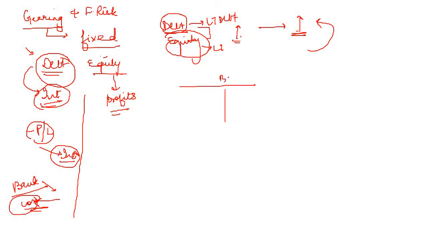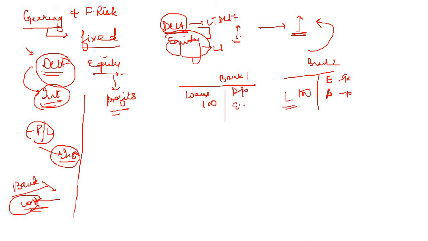Let's take an example again. We discussed it in the first video of the ratios. There are two banks, bank 1 and bank 2. Both have assets, which are loans extended to people, of 100 each. But the liabilities in bank 2 are equity 90 and debt 10, whereas in bank 1, debt is 90 and equity is 10. Let's assume that NPAs are 30%, meaning some of the loan takers are not paying the interest or principal obligations on time, due to which those assets are becoming non-performing assets, right?